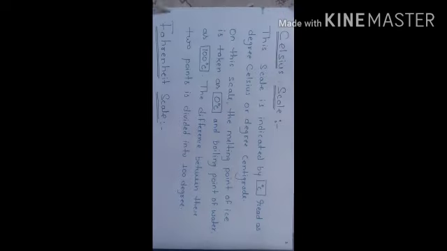Now first of all we will discuss the Celsius scale. This scale is indicated by degree centigrade. This dot is called degree and this is centigrade. Read as degree Celsius or degree centigrade, both are the same. On this scale, the melting point of ice is taken as 0 degree centigrade.